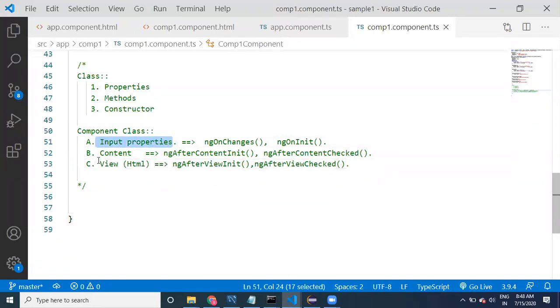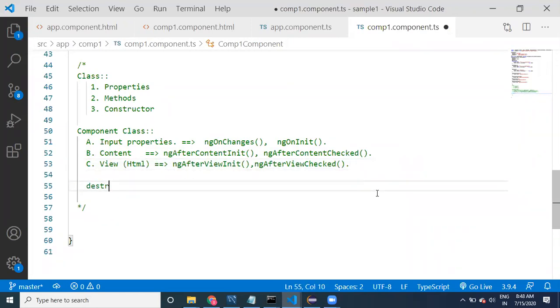When you remember these three things, that's fine. You can remember all these 6 methods. Two extra methods are there. Finally, it is going to be destroyed, the destroy method. And for extra, one more thing is change detection.